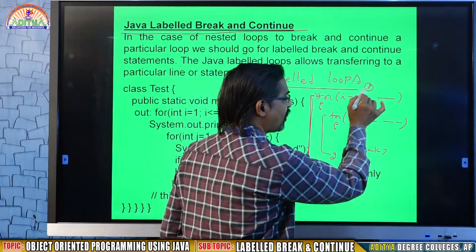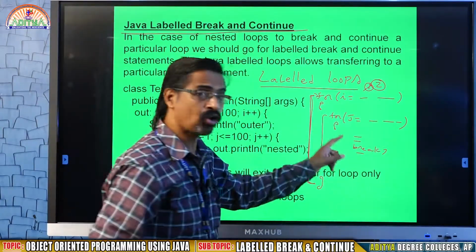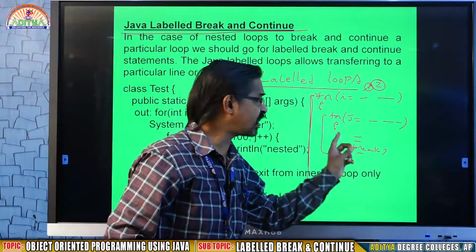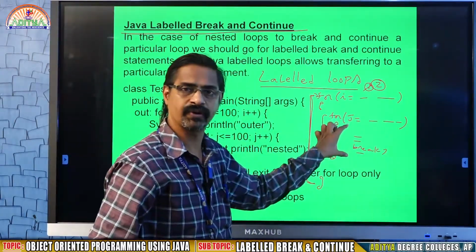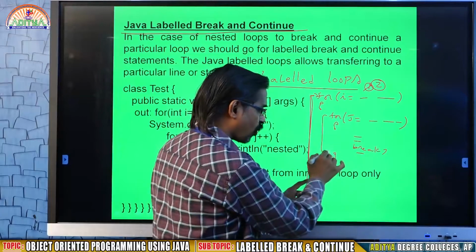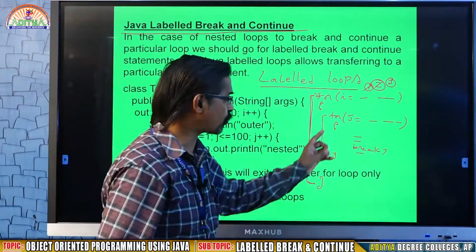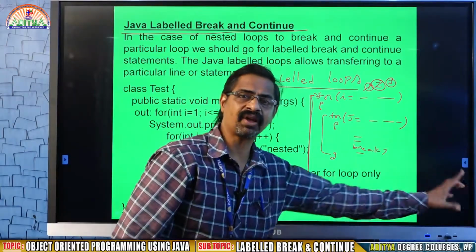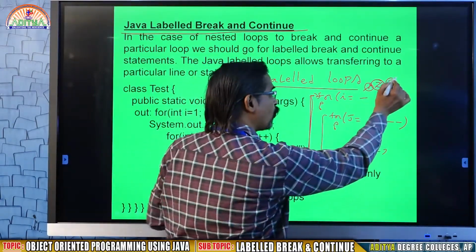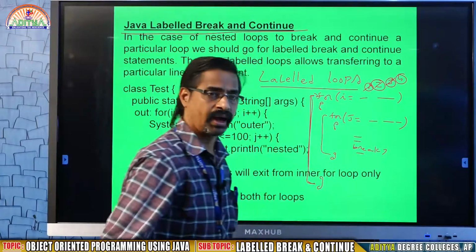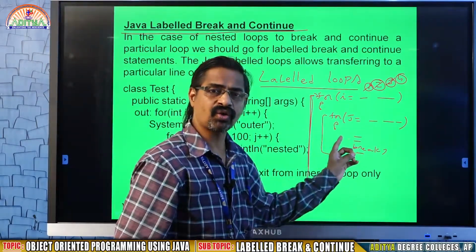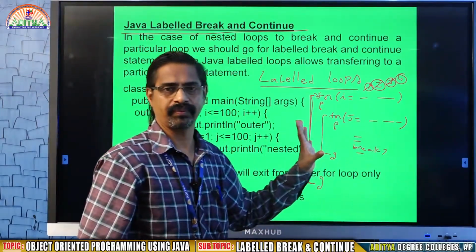When the I value is 2, again the inner loop starts from 1 until the end of the loop. Once it is over, again go back. When I value is 3, again the inner loop starts from 1 until the end of the loop. Again when it is going to 4, the inner loop starts from 1 to the end of the for.